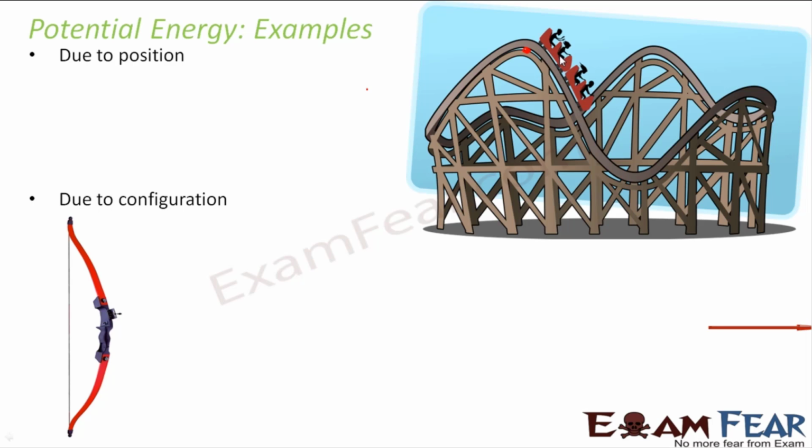So what is potential energy? It is the energy which is stored in the body by virtue of its position. Sometimes if the object is at some height from the surface, because of its position, it has some potential energy. Similarly, sometimes it has energy because of the shape of the object, that is the configuration of the object. You can take the example of this bow and arrow, or the toy car. Due to the configuration, some energy gets stored in the body, and that energy later gets converted into some other form of energy, right?